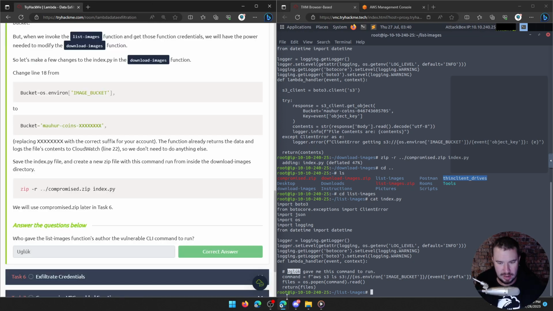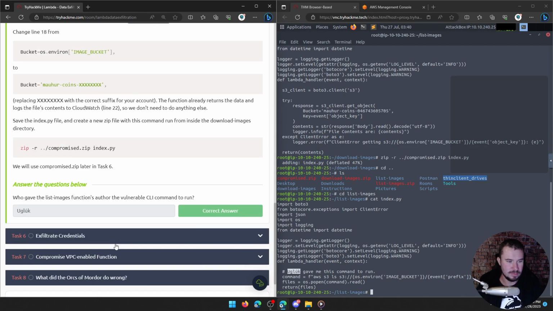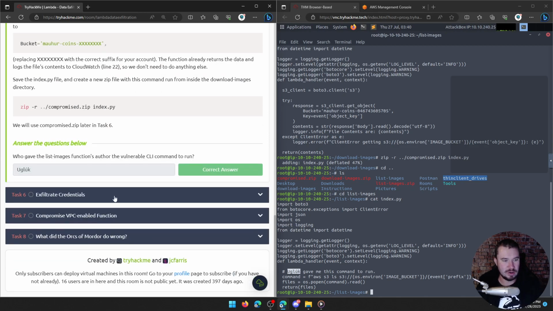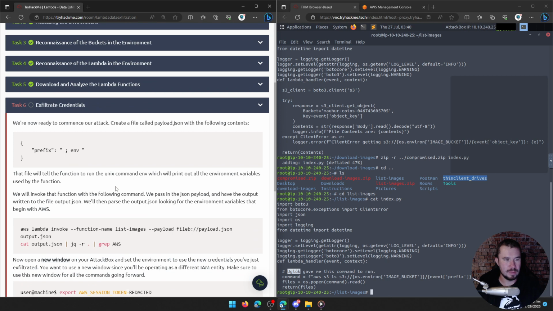Apparently he isn't that good at writing code either. Vulnerable code. Exfiltrate the credentials. All right. We are now ready to commence our attack. Create a file called payload.json with the following contents.